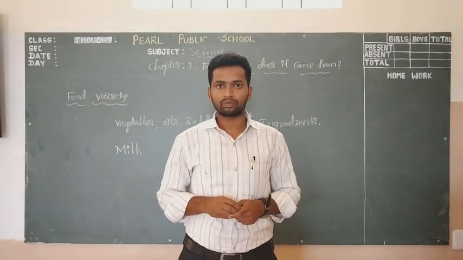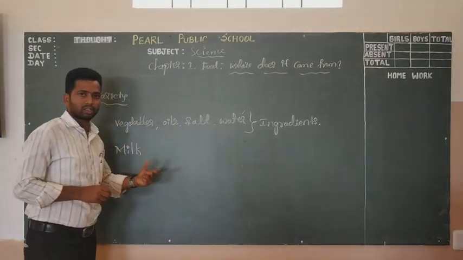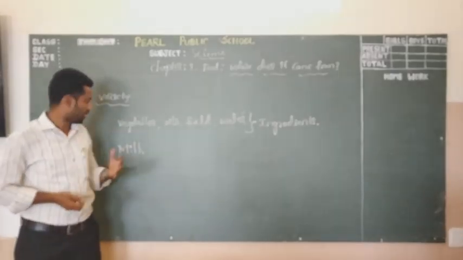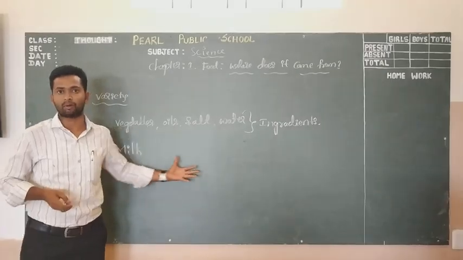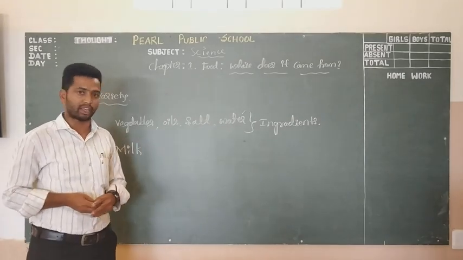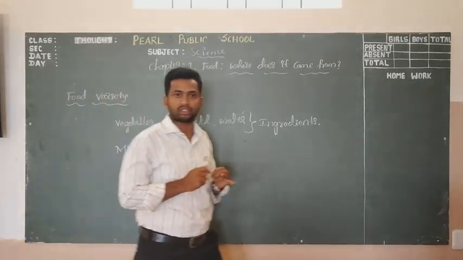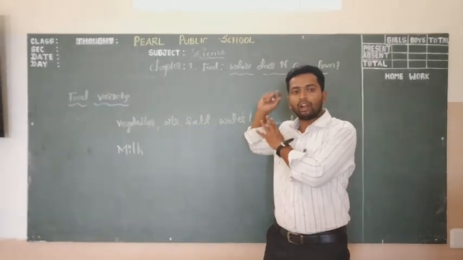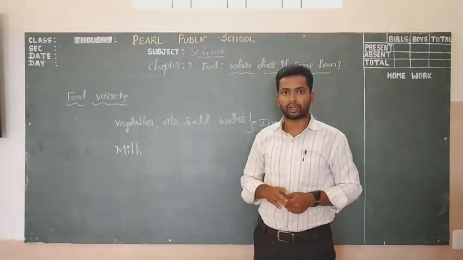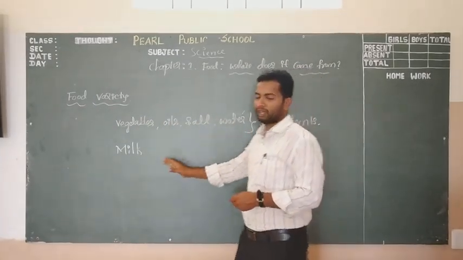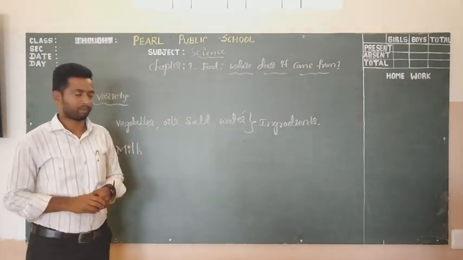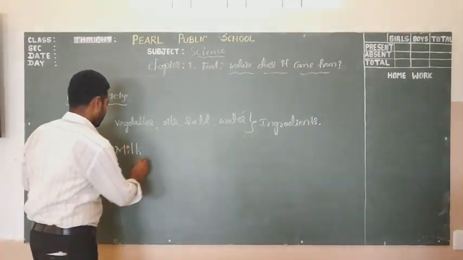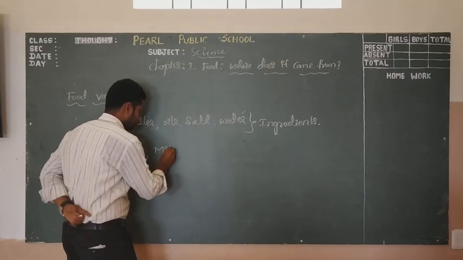These are the animals that give us milk and the milk products, like ghee, butter, cheese, etc. These are all milk products and are obtained from animals.